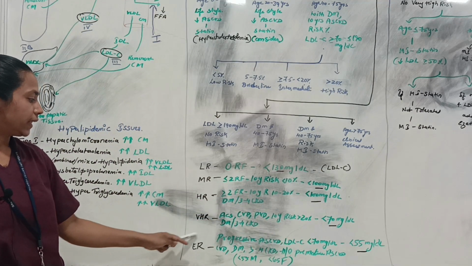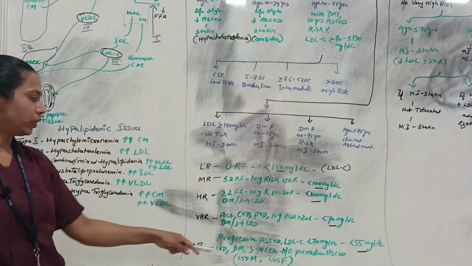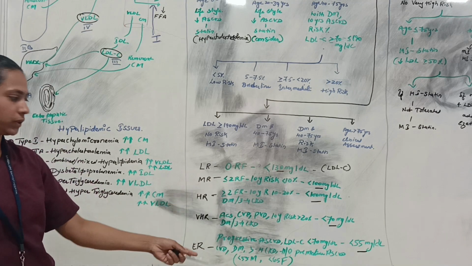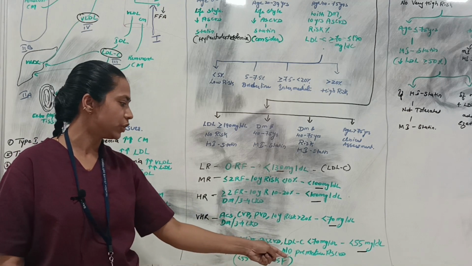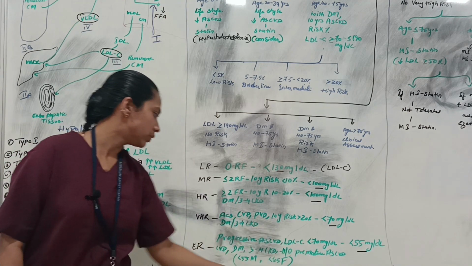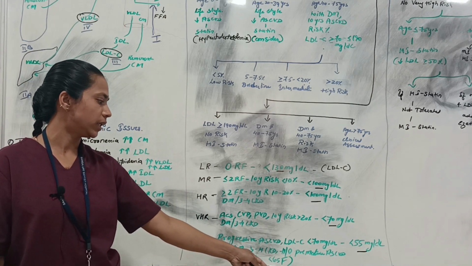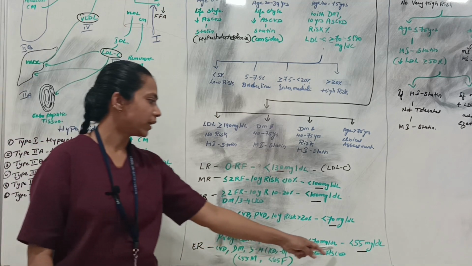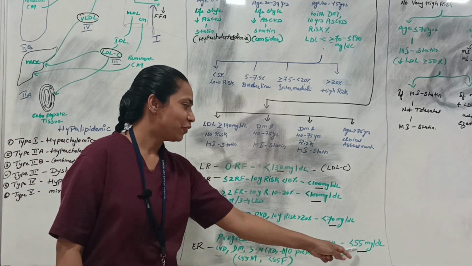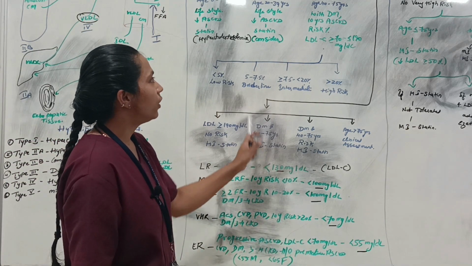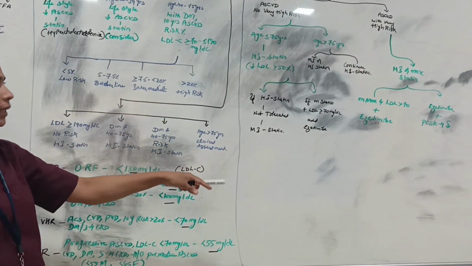Extreme risk is when there are all the comorbidities along with more than 20% risk. That may include CKD and a history of premature atherosclerotic cardiovascular disease, in males less than 55 years and in females less than 65 years. Then the target is to reduce the LDL level to less than 55 mg per dL.